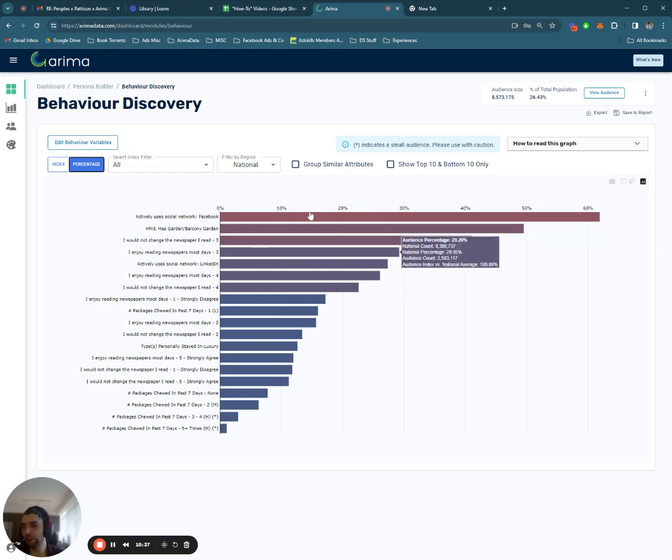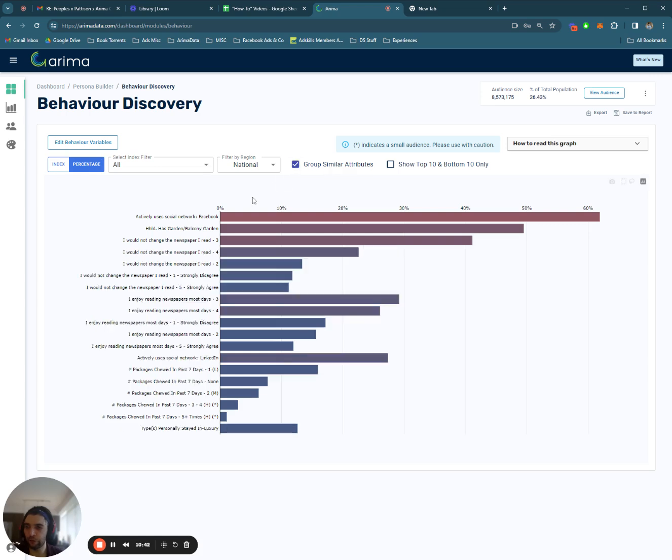So this is all very cool. A couple options you have here is you can group similar attributes. Because we sort by default highest to lowest percent, that means the questions aren't always added up in the right order. So this will put them in order. Now you can see the newspaper stuff all in the same place. Also, we can show top 10, bottom 10. So if you have a gigantic list of items on it, you might be able to just chop that down to the most important. Finally, you can filter by region.